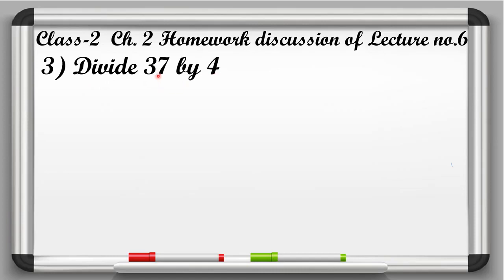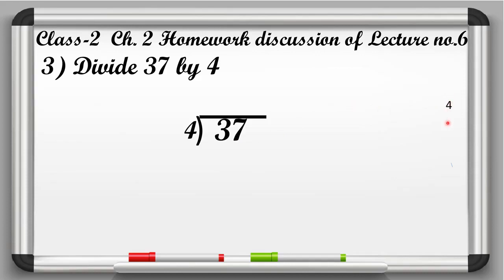Question number 3, it was given divide 37 by 4. So here 37 is the dividend and 4 is the divisor. So we will write 37 first of all and then 4. And we know that in the table of 4, 37 does not come. So what we will do? We have to write the table of 4 here.